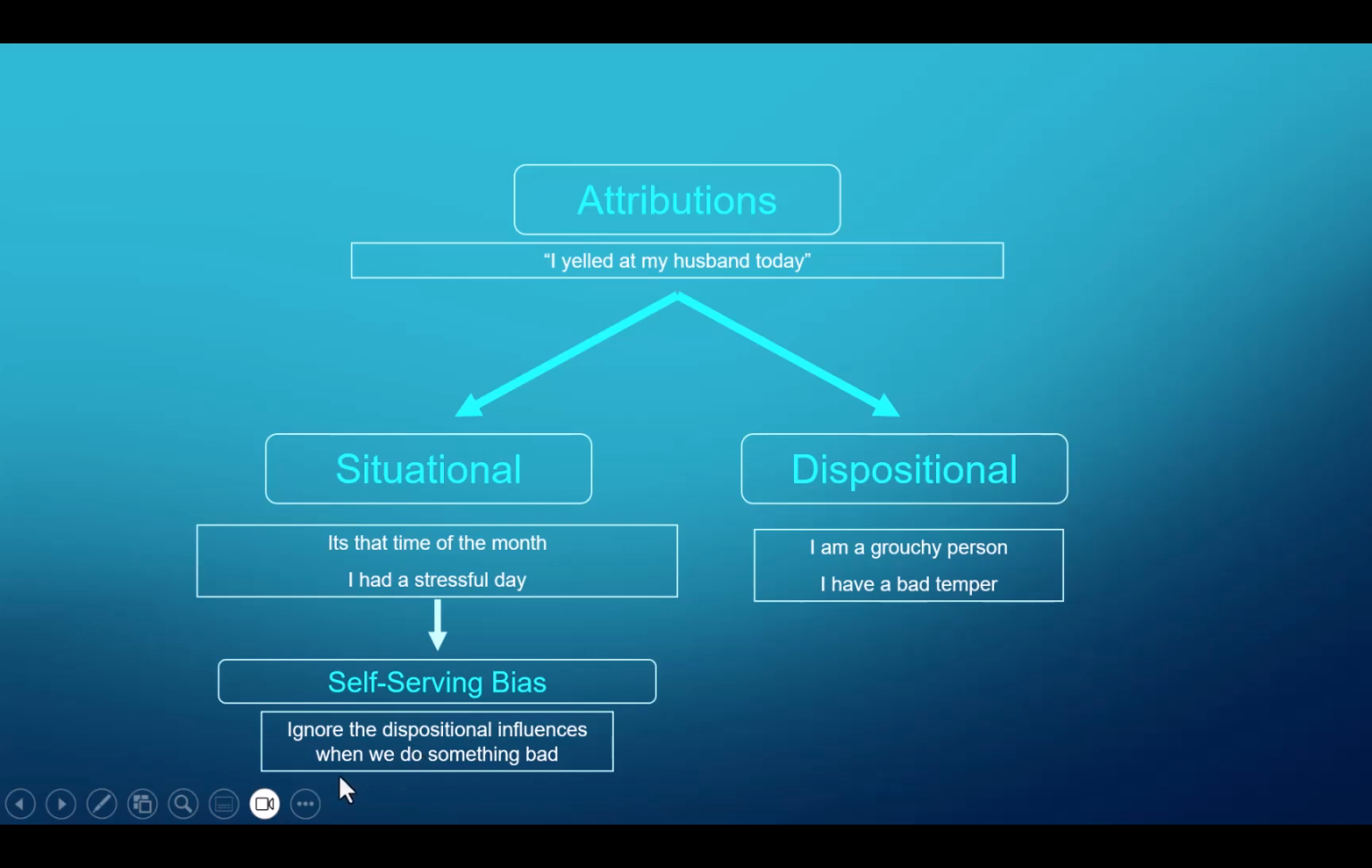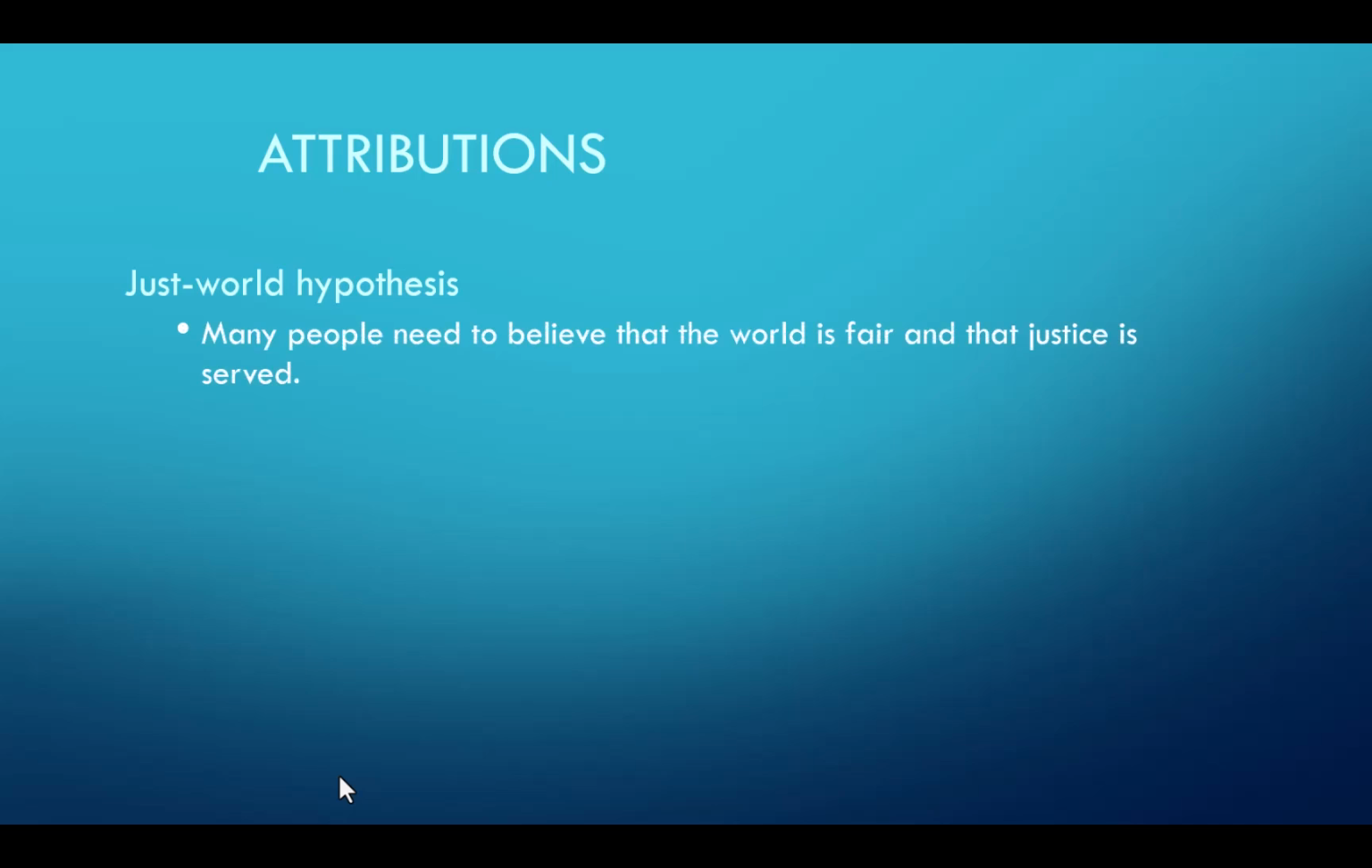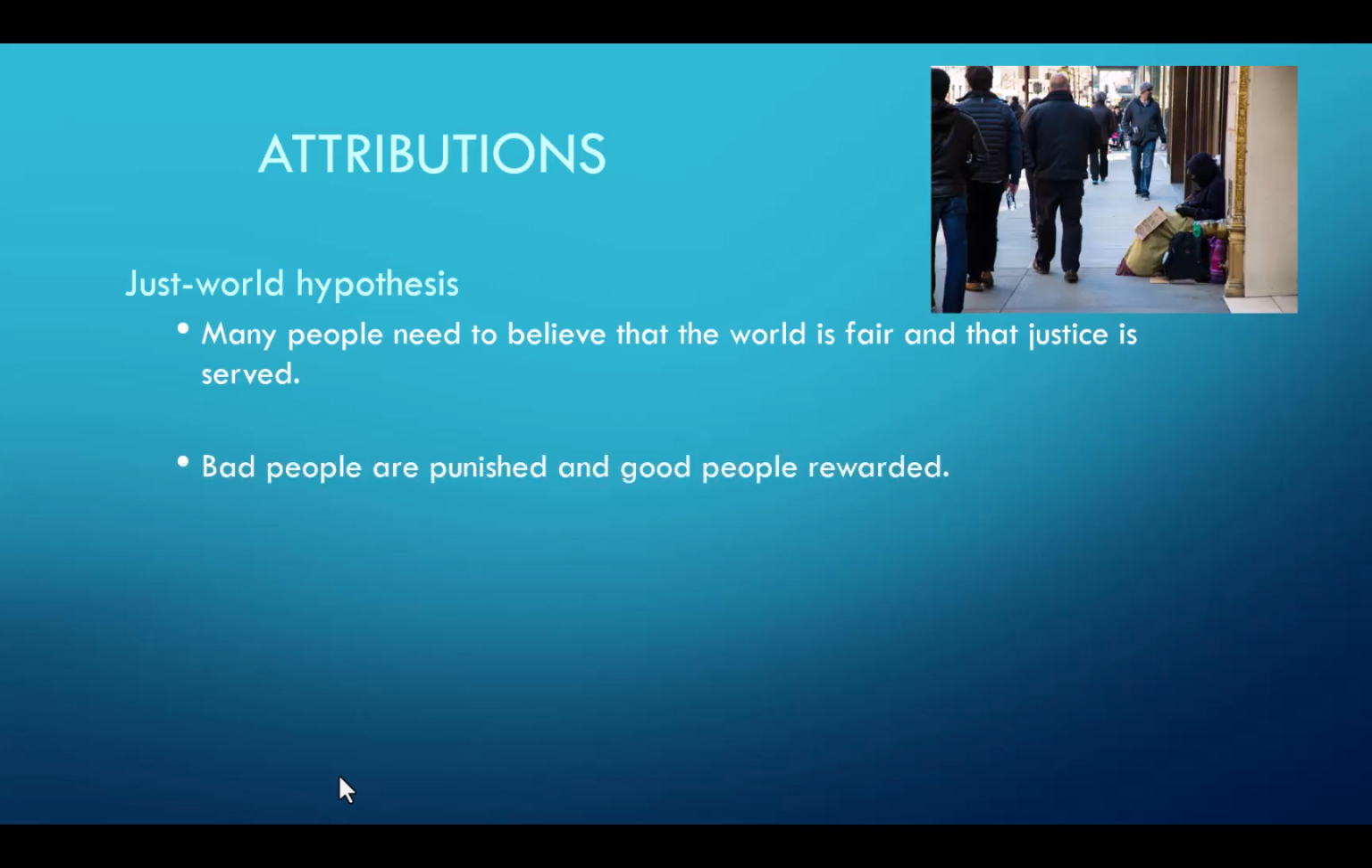Along with attribution theory comes something called the just world hypothesis. This says that our attributions are also affected by the need to believe that the world is fair and just, and that bad people are going to be punished and good people are going to be rewarded. When this belief is challenged, we tend to do what's called blaming the victim. This involves wrongly applying some dispositional attribution to the situation at hand. We blame the victim because it restores a belief in a just world.